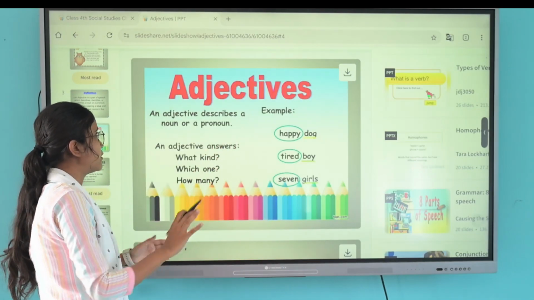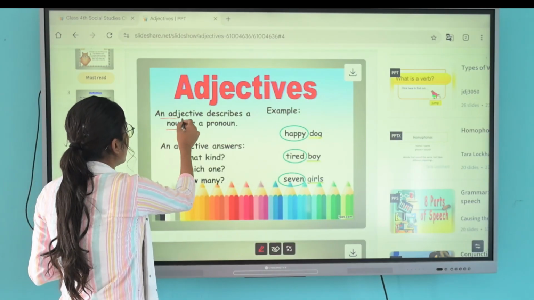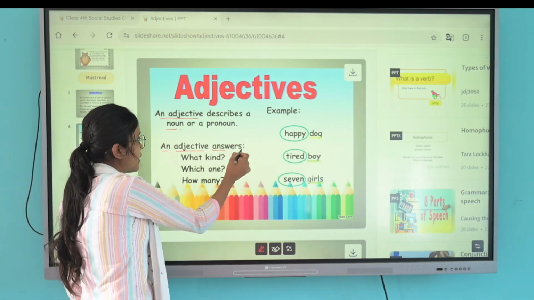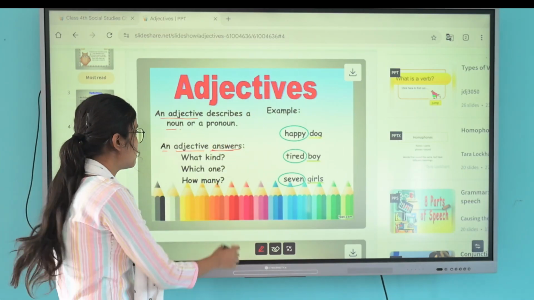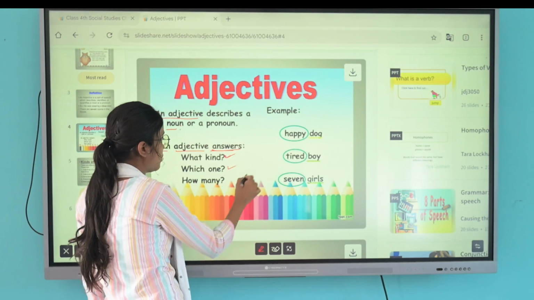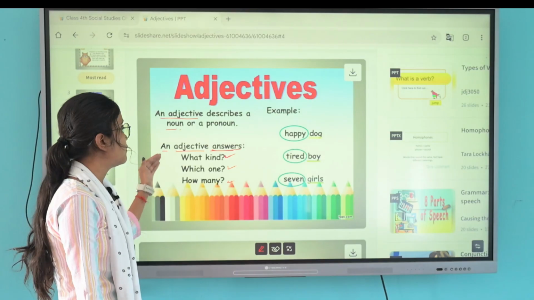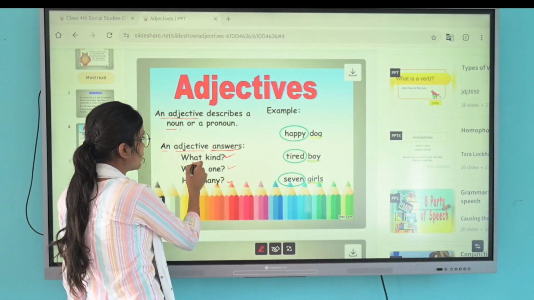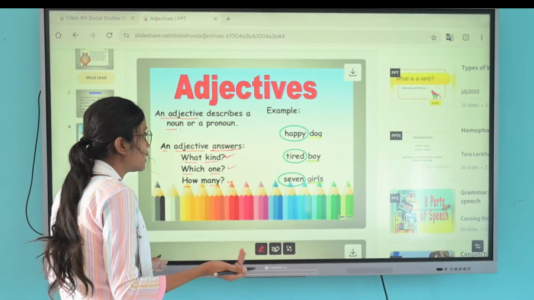Yes, an adjective describes a noun and pronoun. An adjective answers what kind of things there are, which one and how many. It shows what kind of things, which one, and how many persons or things there are. Okay, about the noun also.